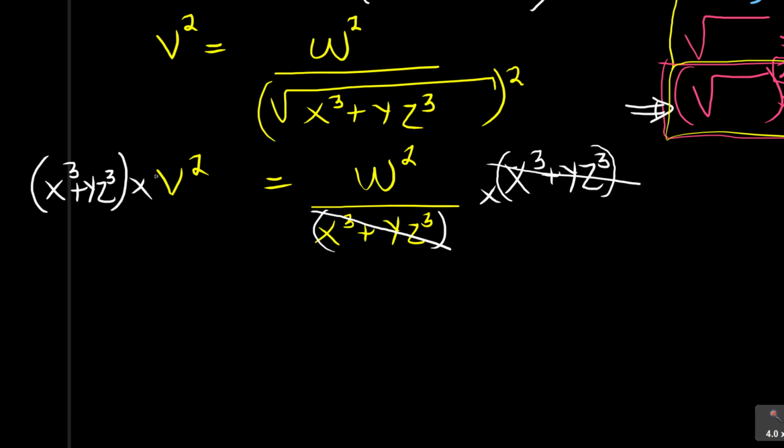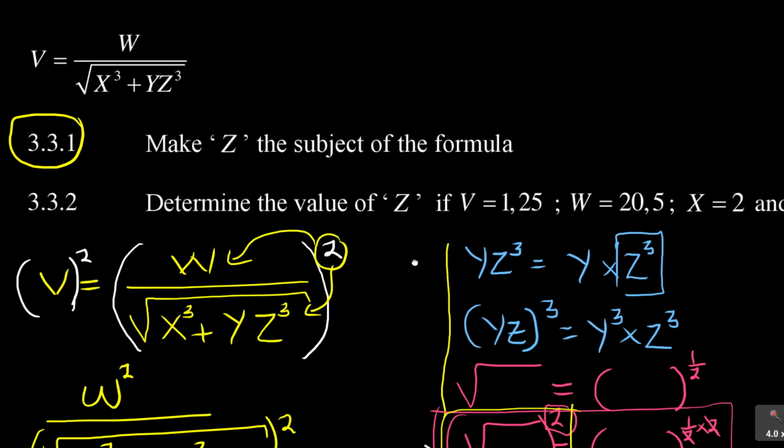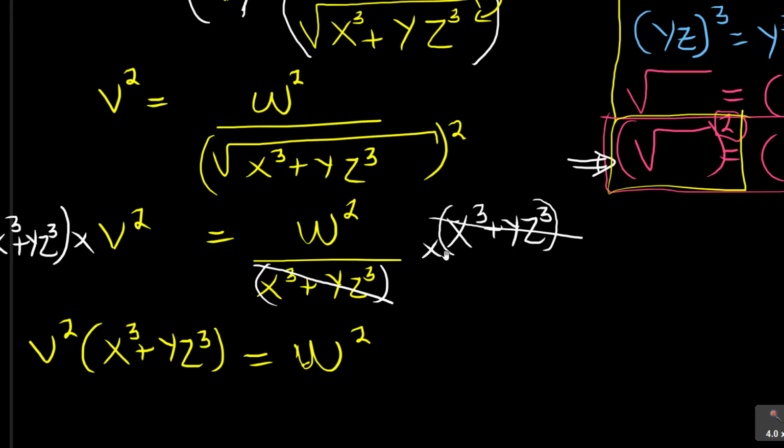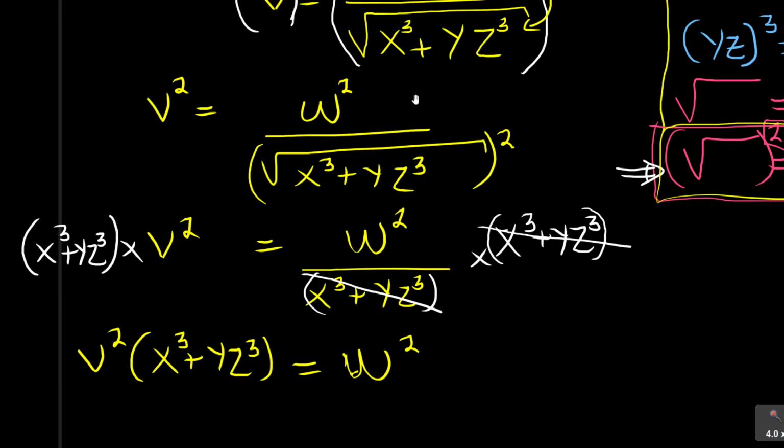Because when you're simplifying it, it means v squared will multiply that and v squared will affect that. That is what is actually being done, and that's correct. So when you do that, you can start with your v squared, or you can leave it like that, but it's good to start with v squared multiplying x cubed plus y z cubed is equal to w squared. Now let's not lose sight of where we are going. What are we doing? We're making z the subject, so our focus is z. Y is at the bottom, and that's why we are doing what we're doing.